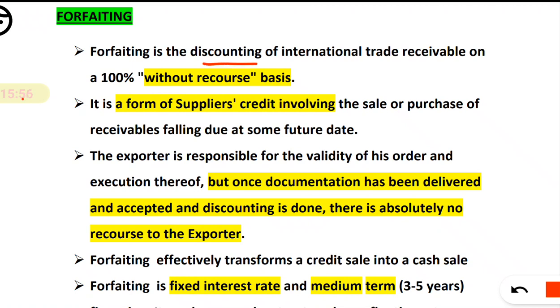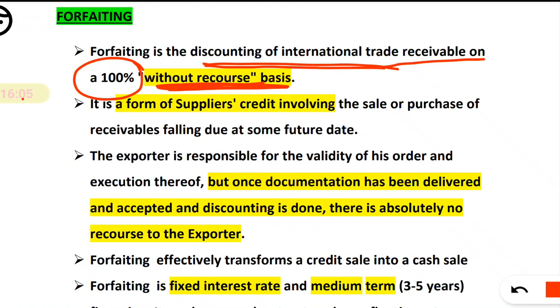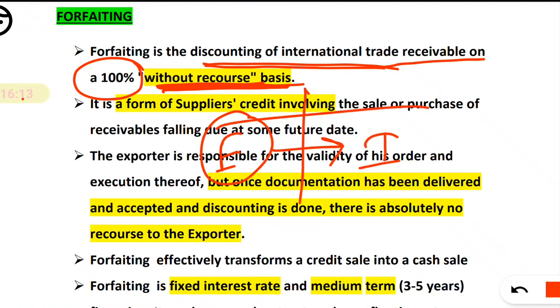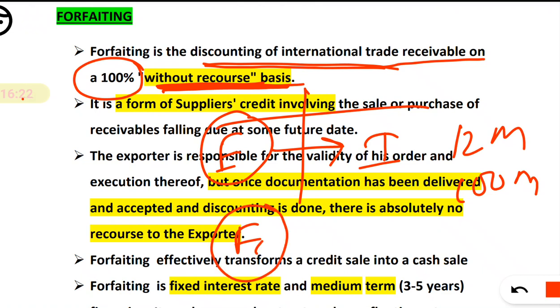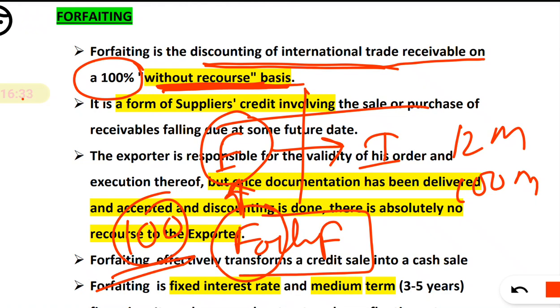It is the discounting of international trade receivable on 100% without a recourse basis. What do you mean by without recourse? See, here is an exporter and here is an importer. The exporter has sent the goods, and after say 12 months they are going to receive 100 million. So here is the forfeiter. The forfeiter will say, I will give you, exporter, up to 100%, means up to 100 out of 100 I will give to the exporter, right? So instead of waiting 12 months, the exporter will receive 100%.